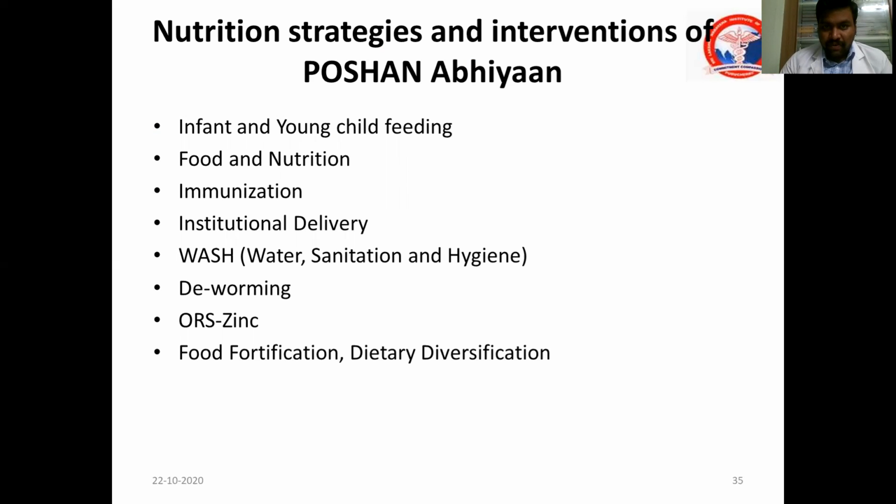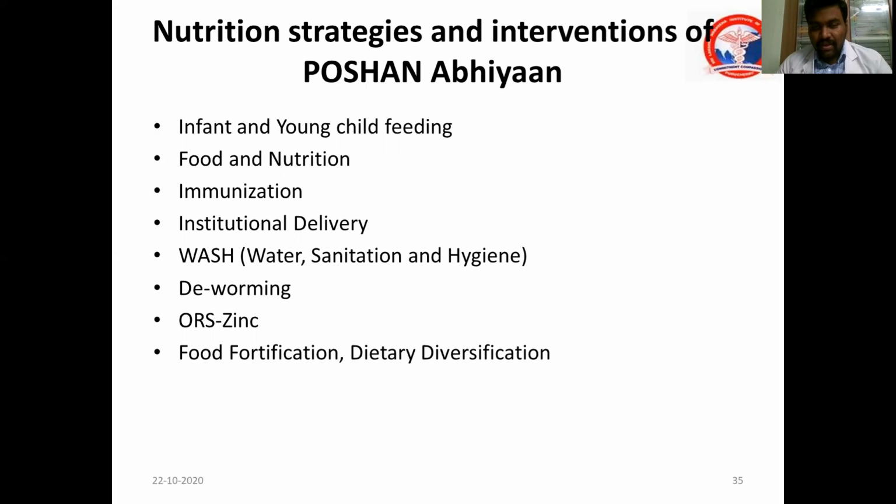And ORS zinc for the child who is suffering from ADD, acute diarrheal disease. Food fortification. For example, holiday meal will be given in ICDS. What does holiday meal mean? They get the supplementary feeding when they reach the Anganwadi center on working days. If it is Saturday or Sunday, a holiday, they will be given a holiday packet which